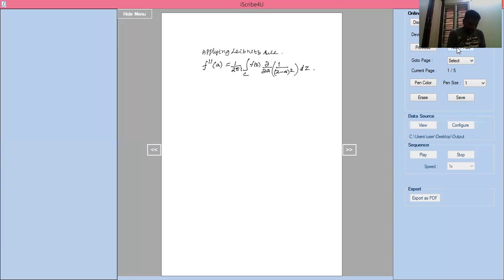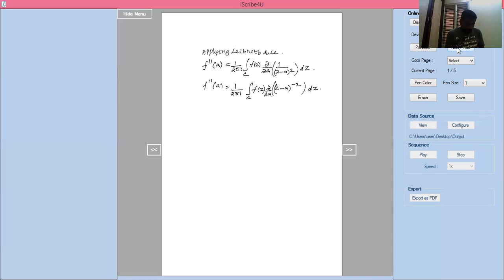Now again if I do this, f double dash of a equals 1 divided by 2 pi i into integration of c into f of z into, the differentiation of this one we will take to the numerator. So again what you will get: dou by dou a of z minus a whole power minus 2 into dz.